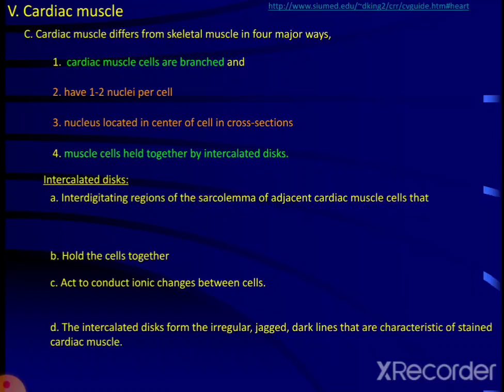Intercalated discs are the interdigitating regions of the sarcolemma of adjacent cardiac muscle cells. They hold the cells together. They act to conduct ionic changes between the cells. The intercalated discs form irregular, jagged, dark lines that are characteristic of striated cardiac muscle.